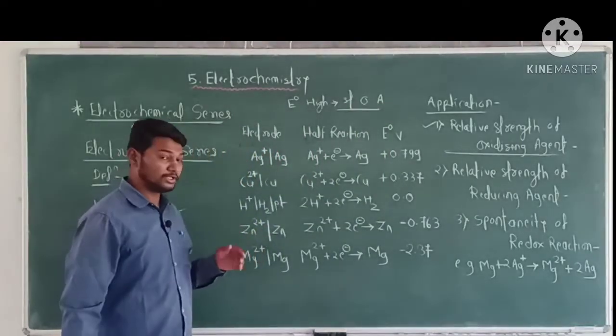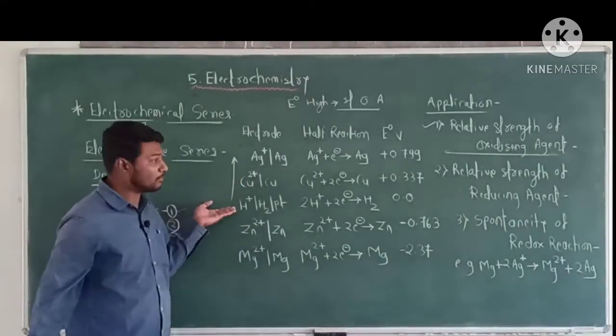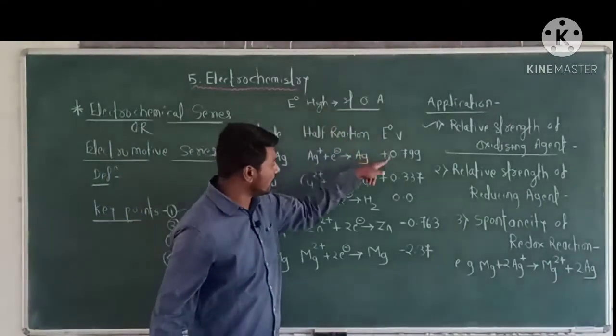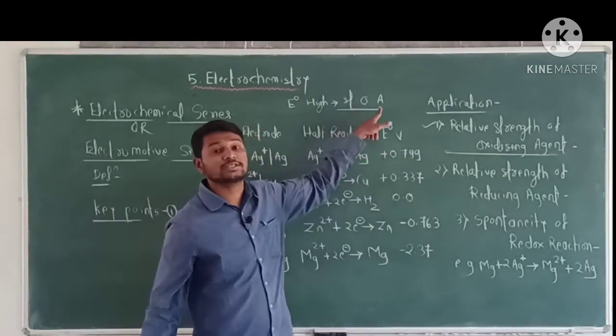Therefore, an electrode above hydrogen having a high E0 value acts as a strong oxidizing agent.